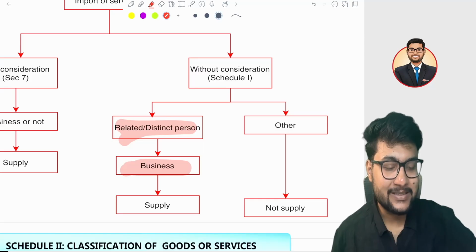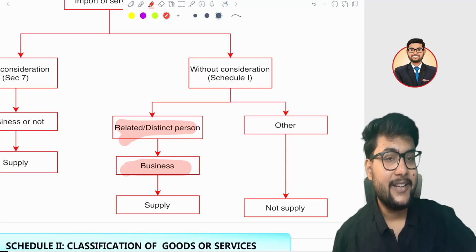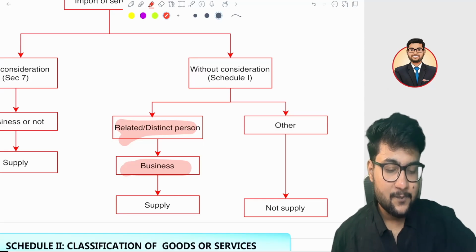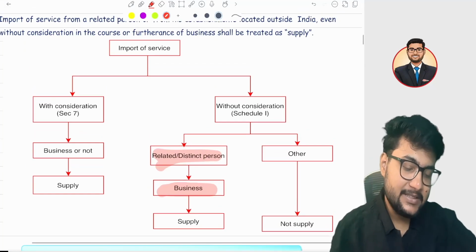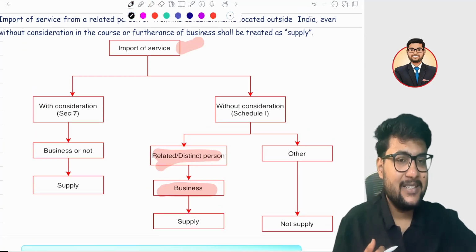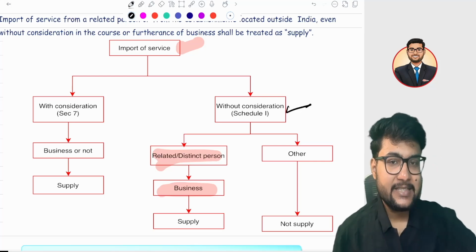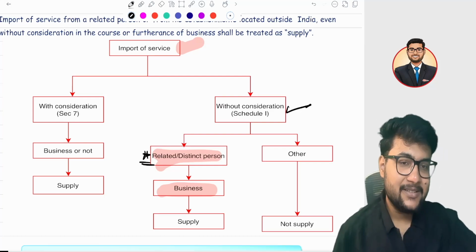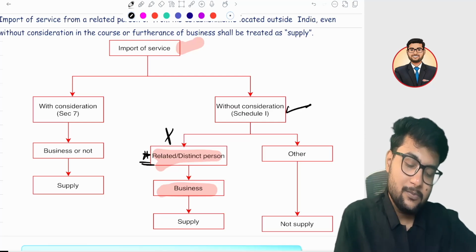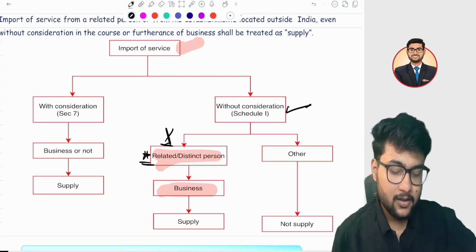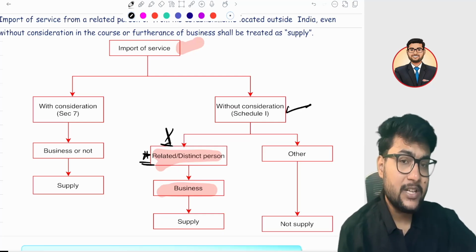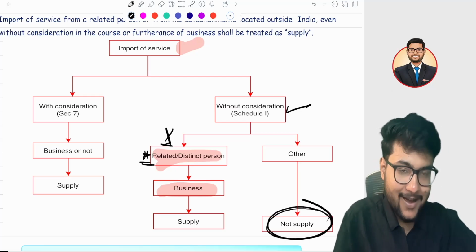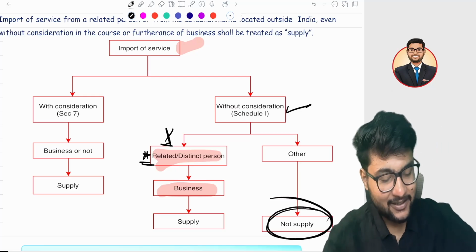If it is in the nature of a business, suppose your brother is a well-known architect in USA, and you are taking the services for your CA office. First of all, it is an import of services, and your brother is not charging, so it is a schedule 1 case. And third, is your brother related to you? No, because your brother is a well-known lawyer and he is not dependent on you. In that case, it is not related. If it is not related, then it is not a supply. It's a very good question in your question bank.